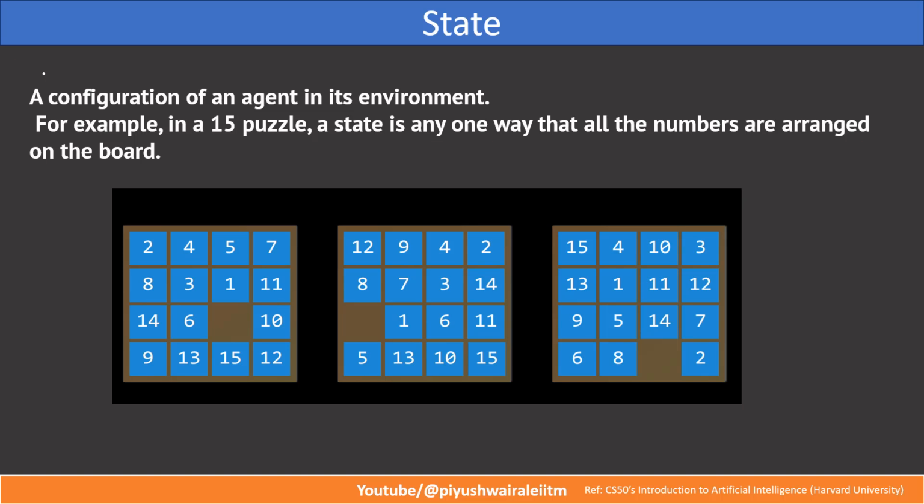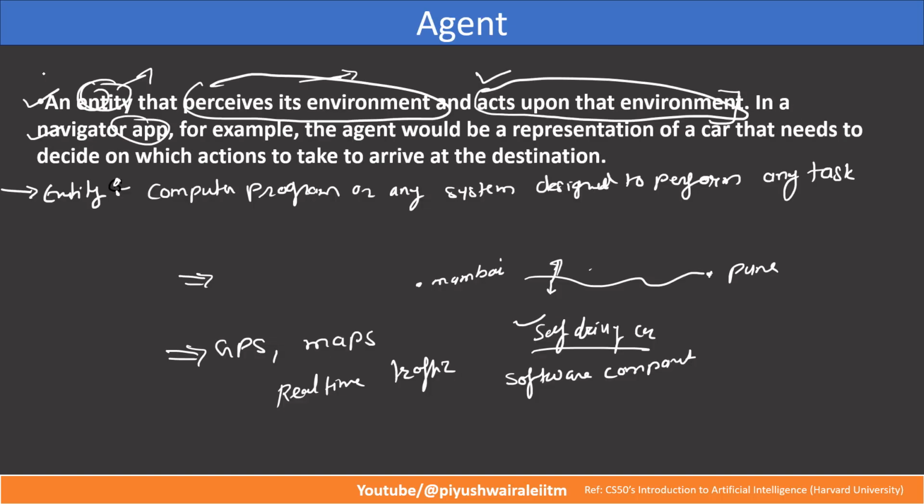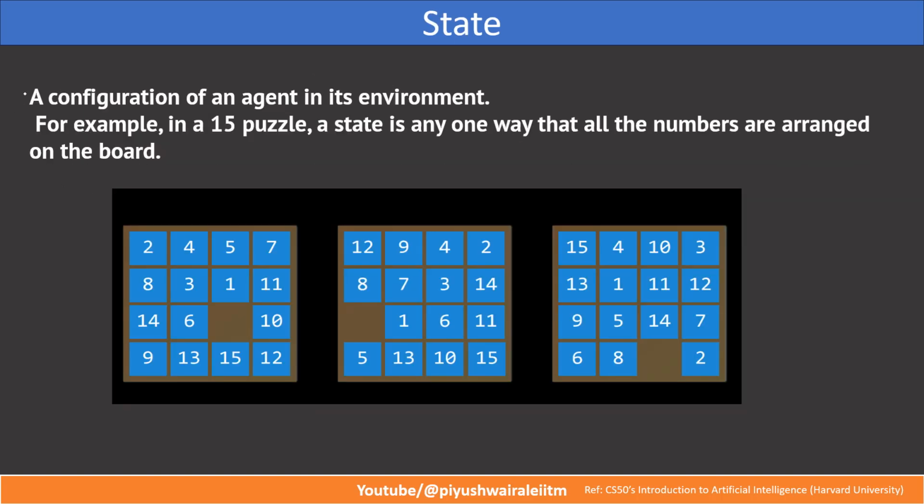So a state can be any configuration of an agent in this particular environment. If you go back to a previous example, say Mumbai is my initial state and Pune is my final state or goal state. If I'm going from Mumbai to Pune, this can be my initial state, this can be my state, this can also be my state. So any configuration, or in this case any destination or any point, I can say is basically my current state, right? So a configuration of an agent in its environment we can call a state.